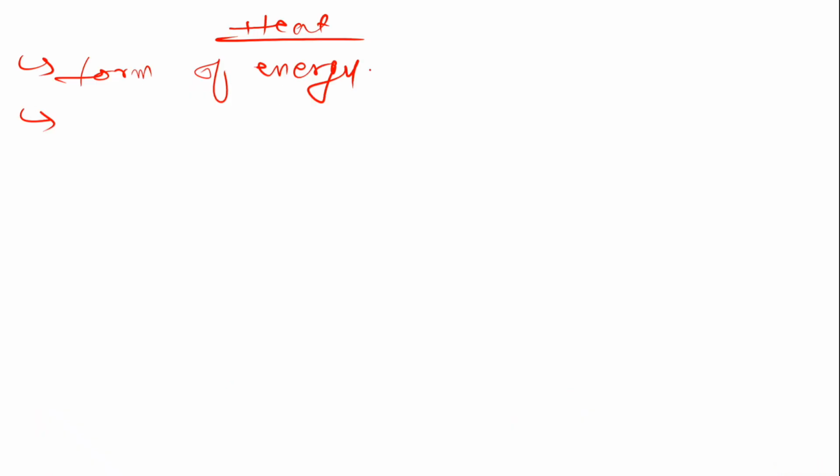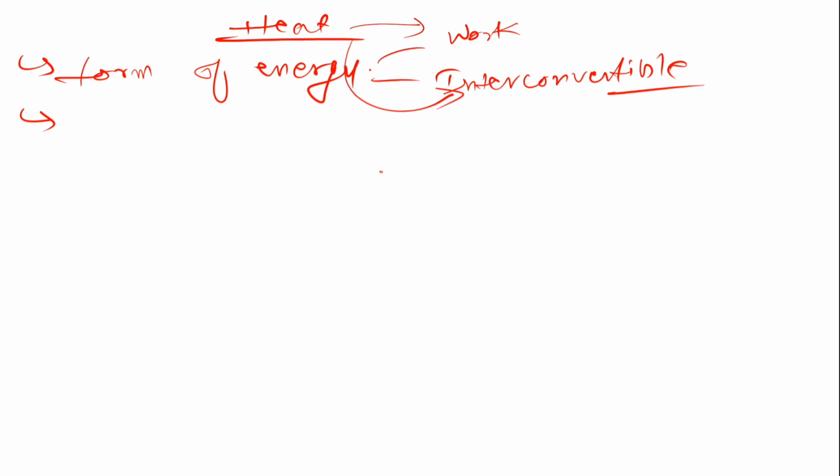How do we call something energy? When it satisfies basically two conditions. First, it is capable of doing some work, and it is interconvertible to another form of energy. So heat has the capability of doing work and is interconvertible to another form of energy.